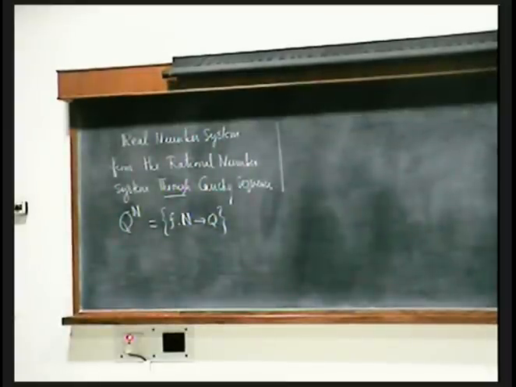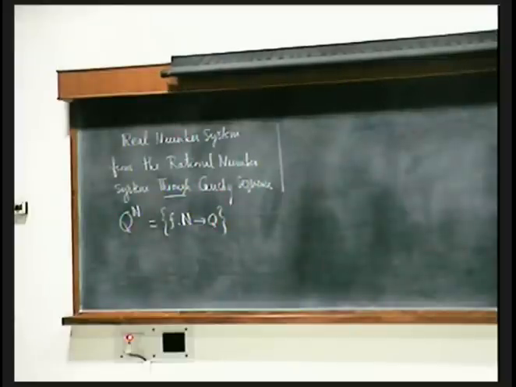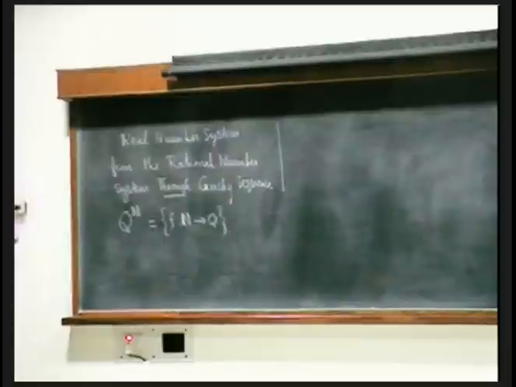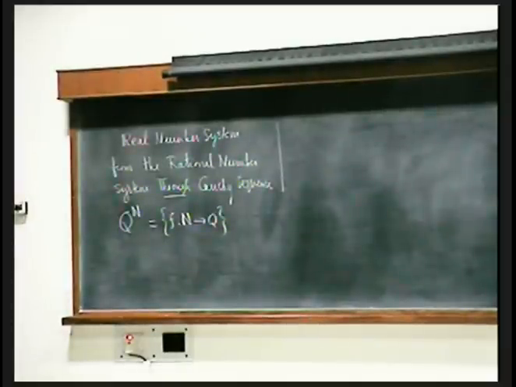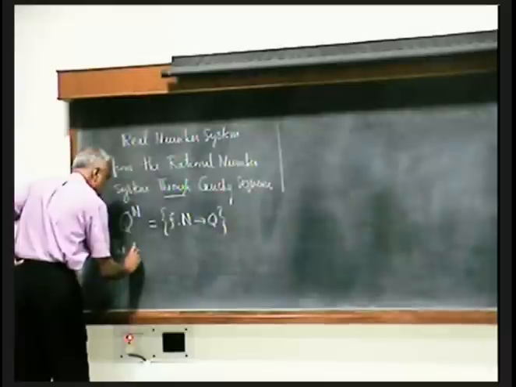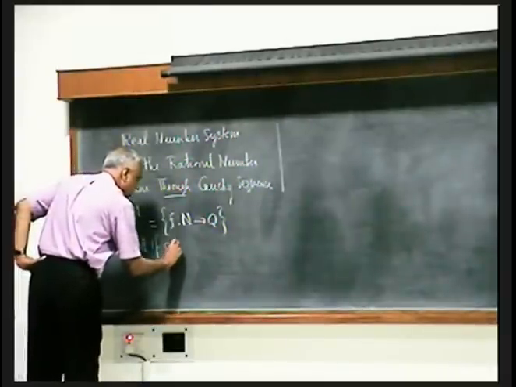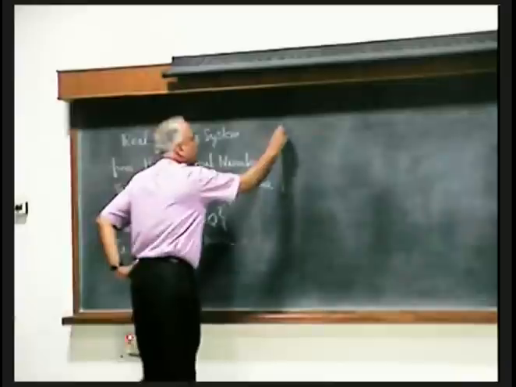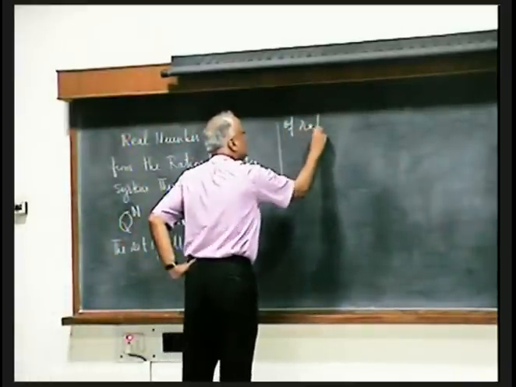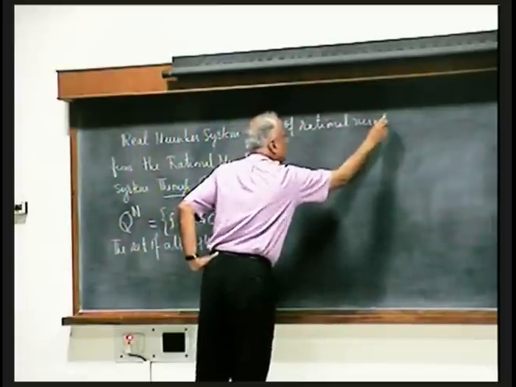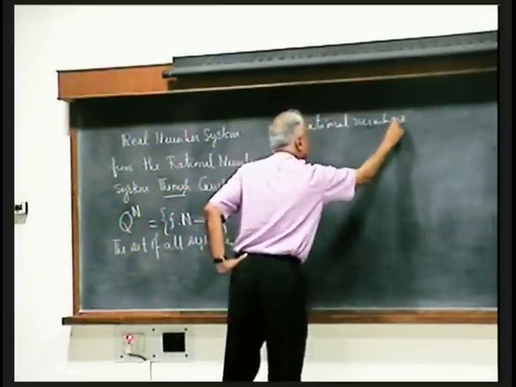Any function from N to Q is called a sequence of rational numbers, because we can write it as f1, f2, f3, f4, etc., and each fj is a rational number. So this is the set of all sequences of rational numbers.